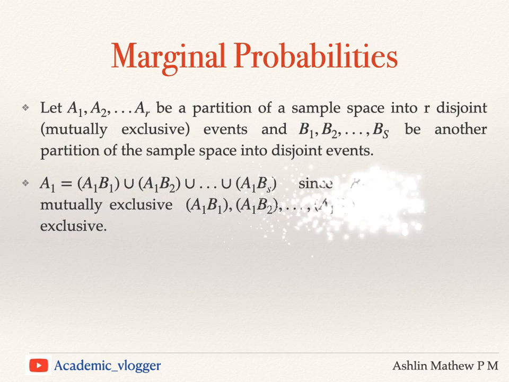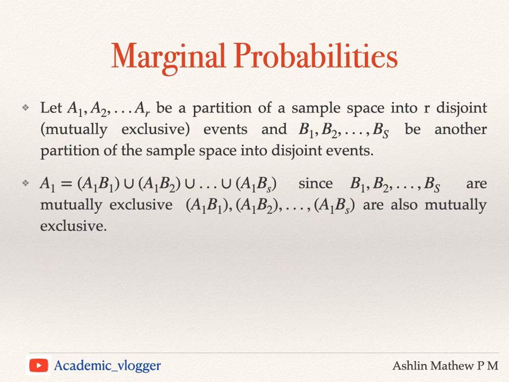Since we are partitioning the same sample space in two ways, A1, A2, etc., AR, and B1, B2, etc., BS, we can write A1 as A1 intersection B1 union A1 intersection B2 union, etc., A1 intersection BS.